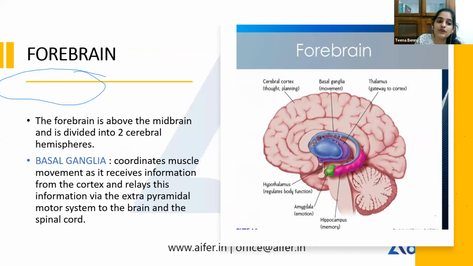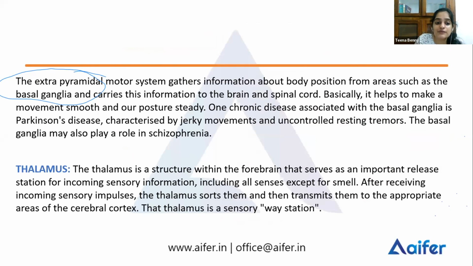Now, the forebrain consists of basal ganglia. And what does the basal ganglia do? It receives muscle movement information from the cortex, and through the extrapyramidal motor system, it sends information to the brain and the spinal cord. The thalamus is called the relay station or the way station because all the sensory information passes through the thalamus except for smell.